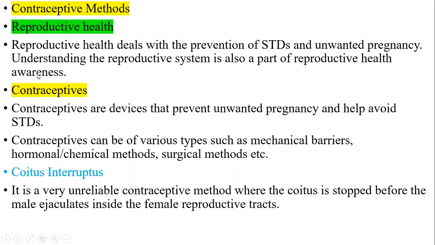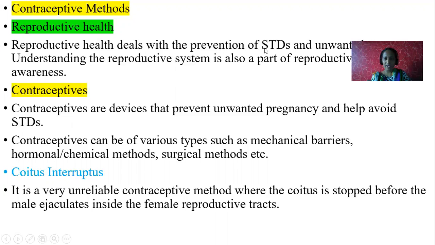So let us see. By using contraceptives, we can avoid pregnancy or fusion of male and female gametes. How is it done? Let's see now. Contraceptives are the devices that prevent unwanted pregnancy and help avoid STDs. They avoid STDs like gonorrhea and syphilis.